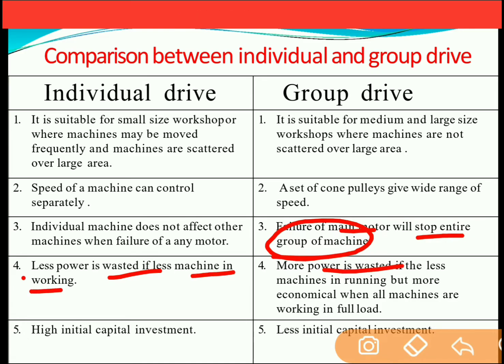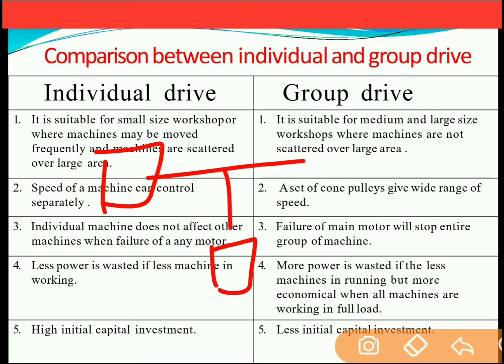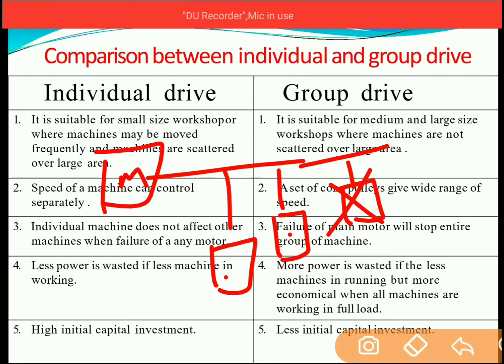Here, more power is wasted if fewer machines are running, but it is more economical when all machines are working at full load. So power is wasted if more than one machine is connected to a single motor. Let's say this is a motor and these are the three machines connected to the motor. If any one of these machines is not operated but two of them are, then there is a power loss and it is not economical to operate. However, it is economical to operate when all the machines to which this motor is connected are fully operated.